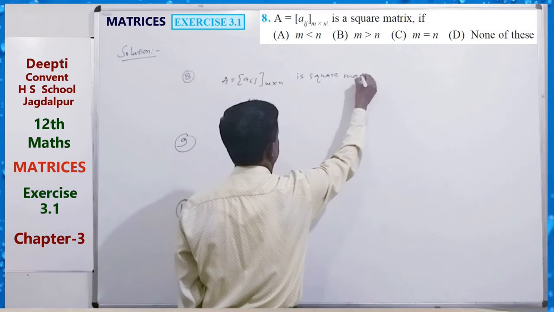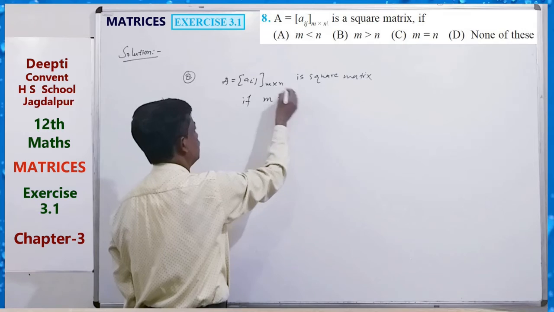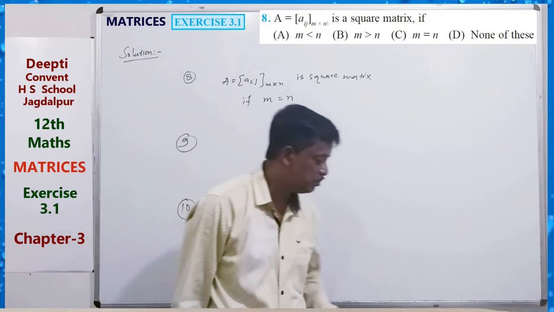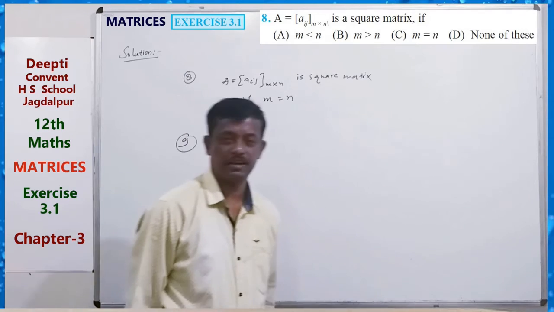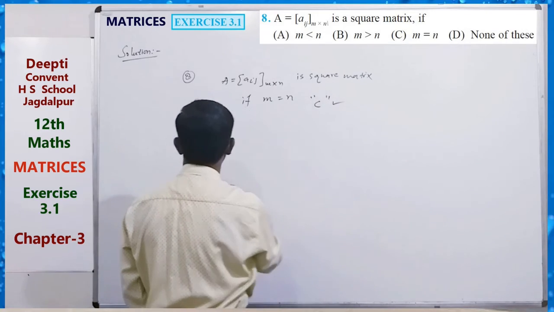Both are equal, meaning m equals n. Option C is the correct answer.